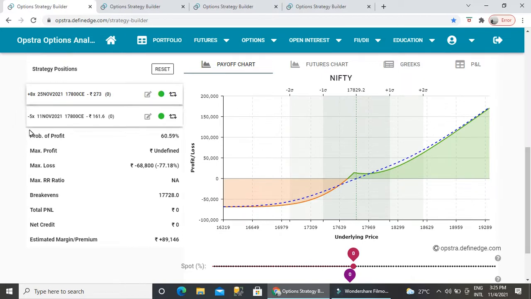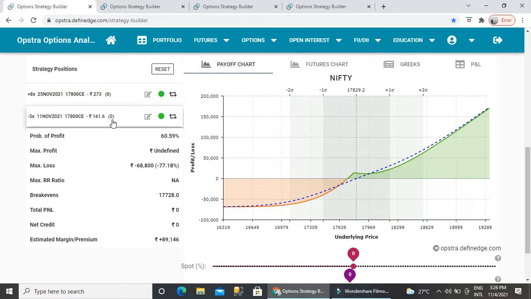The reason for having this combination is that there will be some time decay for this month's 17,800 call at 273, which will be offset by these 5 lots of the 11th November 2021 17,800 call, priced at 161.60. So whatever time decay is happening here will be covered by this.